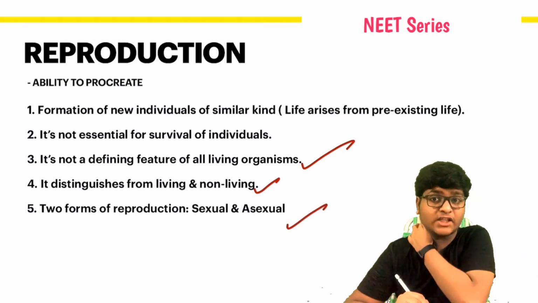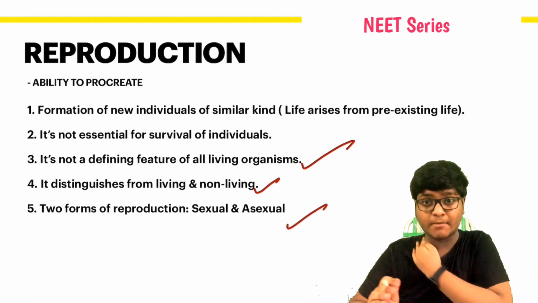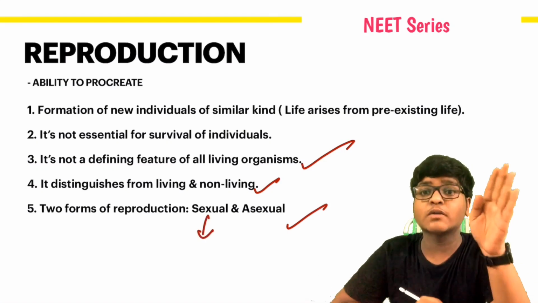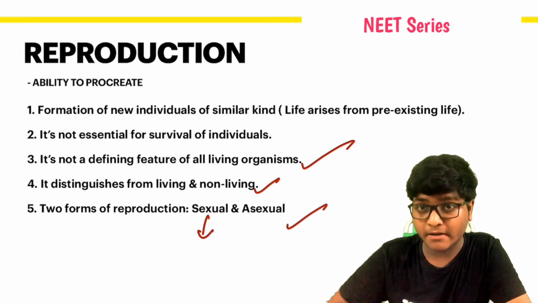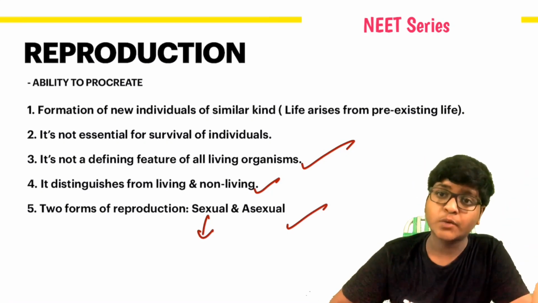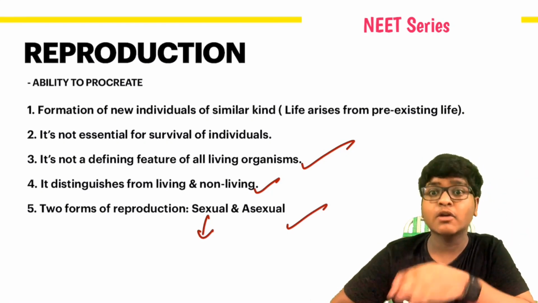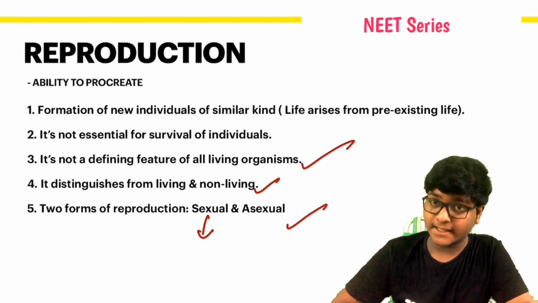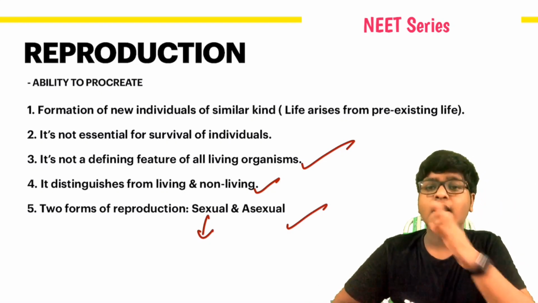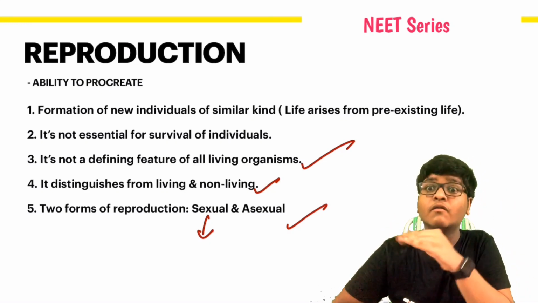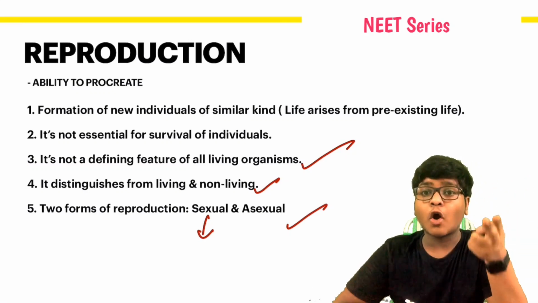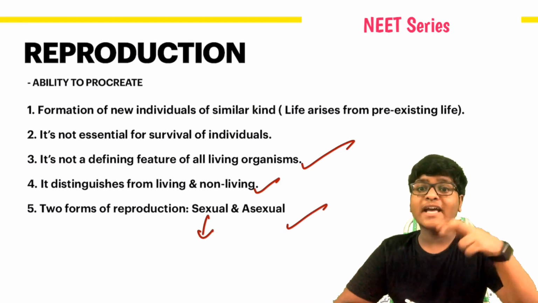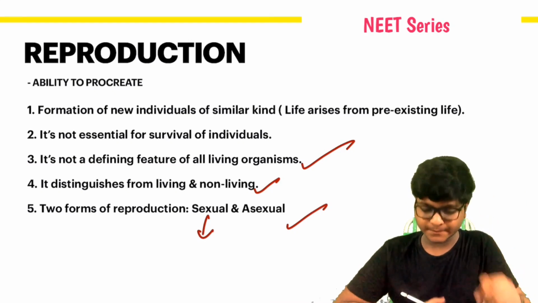And sexual and asexual reproductions are present. Here sexual means biparental, asexual means uniparental, and in sexual reproduction fertilization takes place. In asexual, no fertilization, and in sexual, variations take place, while in asexual, variations do not take place. Why are these variations important? To provide raw material for evolution. Did you get the point? Okay.